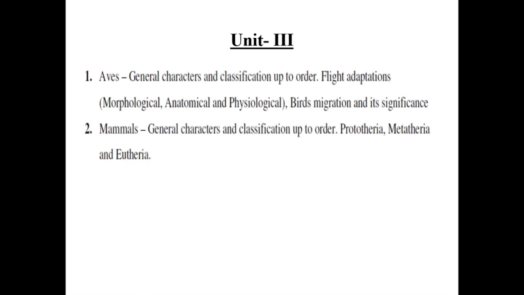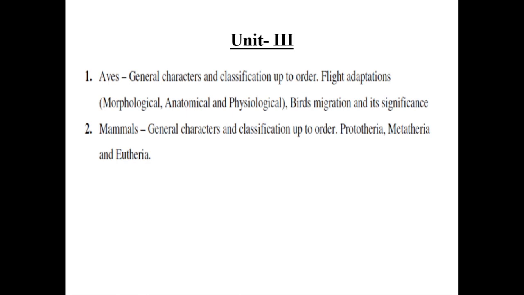Then unit 3, Aves: general characters and classification up to the order. Characters of Aves, for example flight adaptations: which flight adaptations were inherited during the evolutionary process, for example morphological, anatomical and physiological. Morphological, for example their body shape, wings, feathers. And physiological, for example their digestive system or excretory systems. Then bird migration and its significance. What is the cause of bird migration? We can see that.